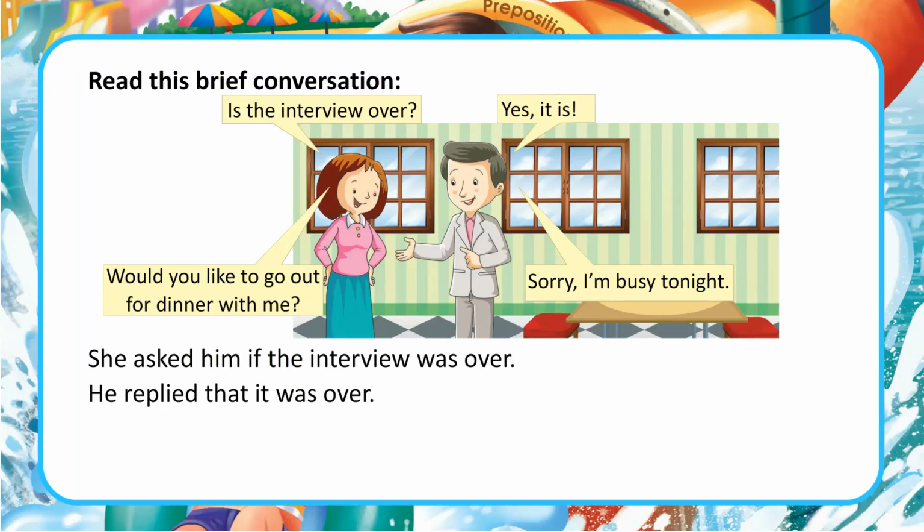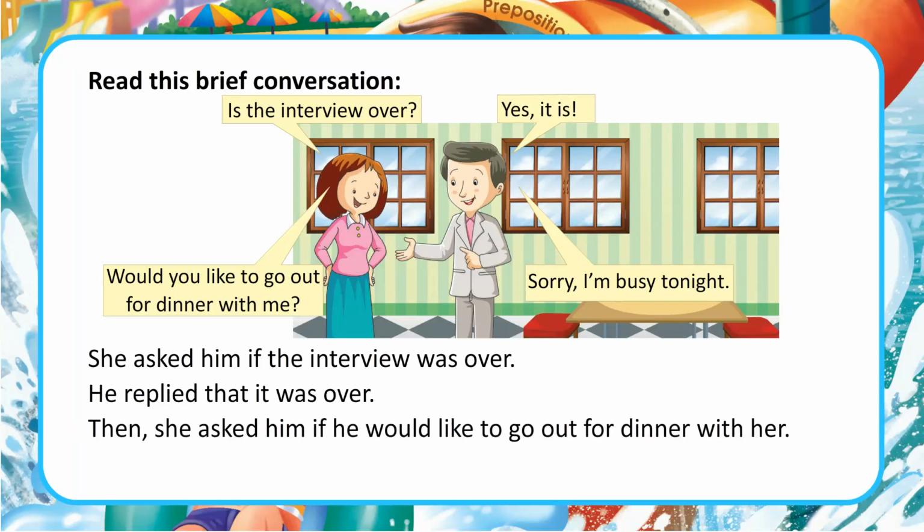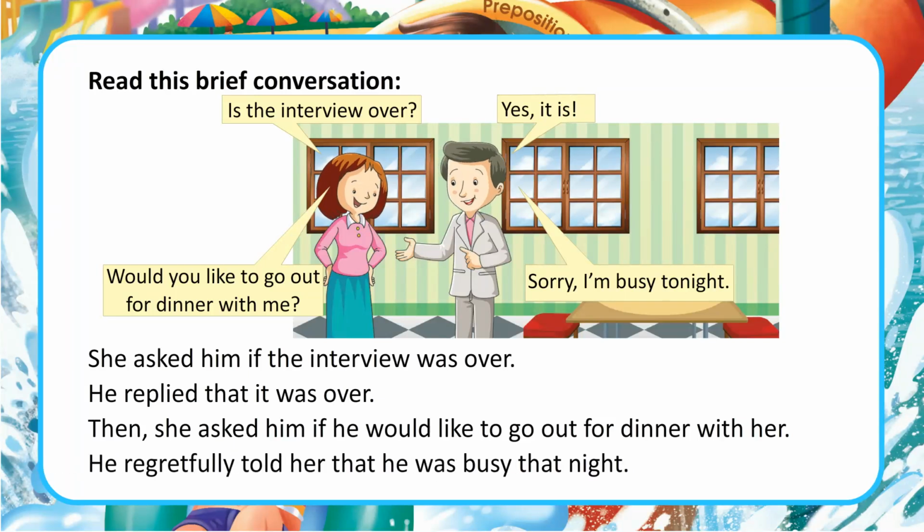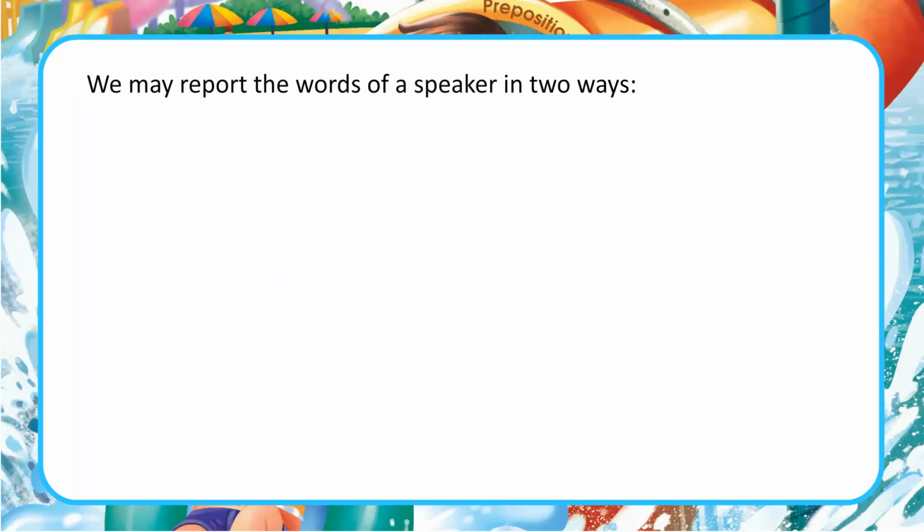He replied that it was over. Then, she asked him if he would like to go out for dinner with her. He regretfully told her that he was busy that night. We may report the words of a speaker in two ways.